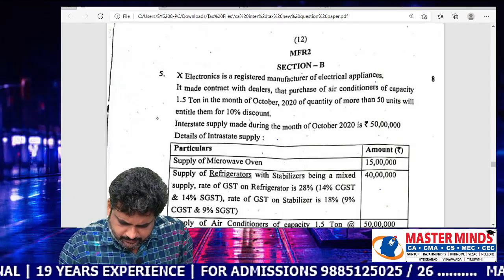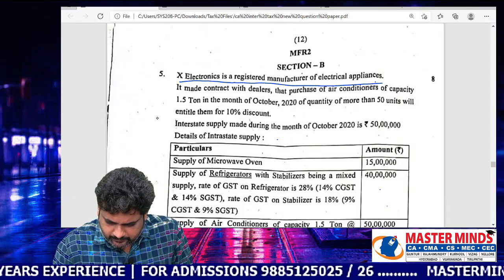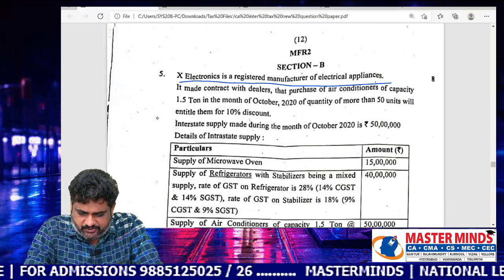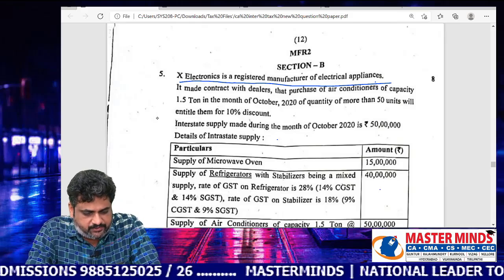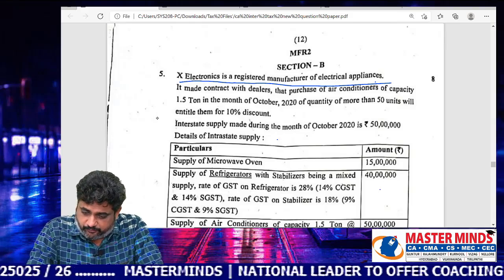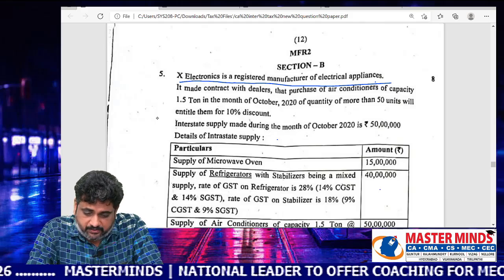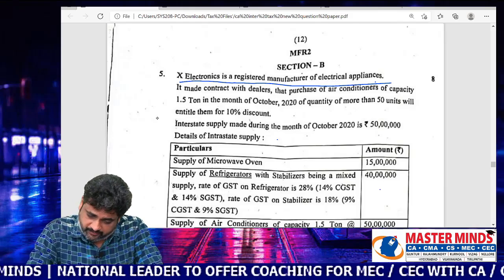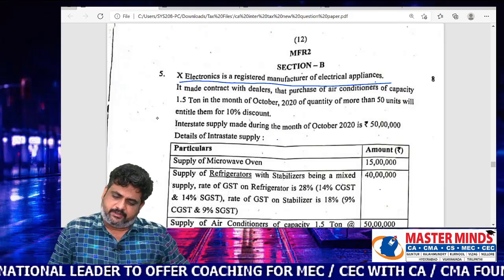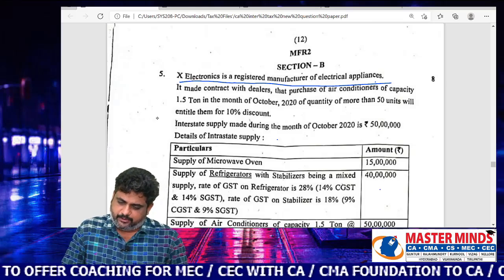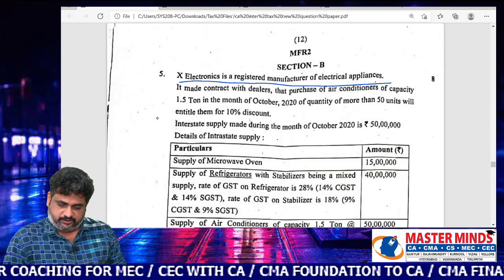See this? X Electronics is a registered manufacturer of electronic appliances. It made a contract with the dealer that on purchase of AC of the capacity 1.5 ton in the month of October 20 of a quantity of more than 50 units, they will be entitled to 10% discount. Interstate supply made during the month of October 20 is 50 lakhs.